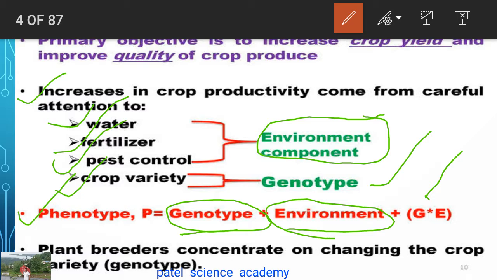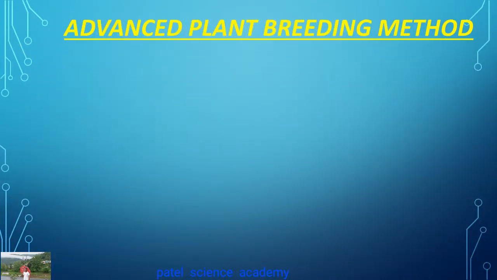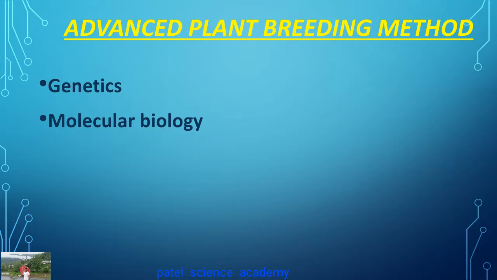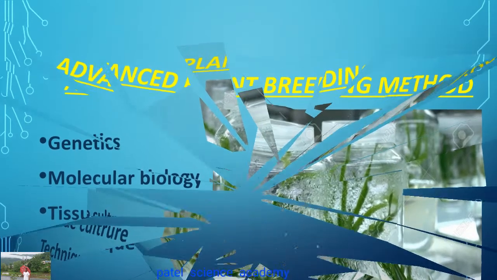Plant breeders concentrate on changing the crop variety, that is, their genotype. So these are the objectives or aims of plant breeding. The advanced plant breeding methods include the role of genetics, molecular biology, and tissue culture techniques. All these are the advanced breeding methods.